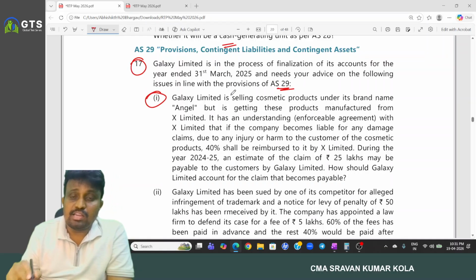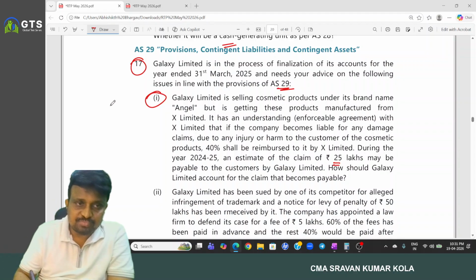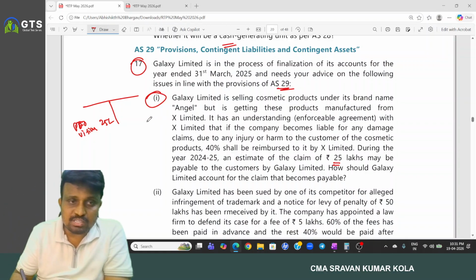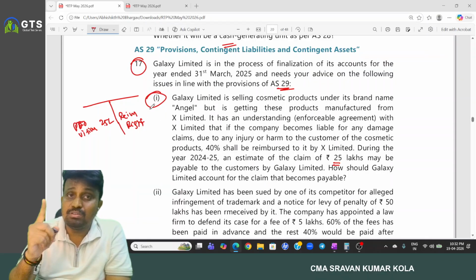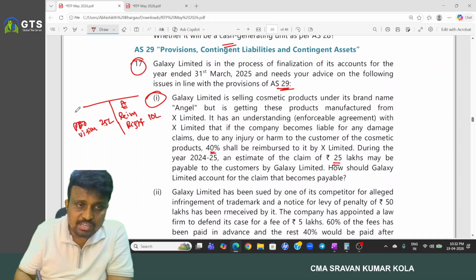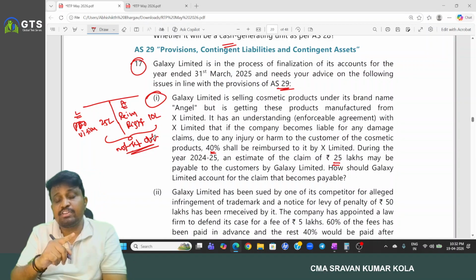And here, if any damage occurred to the customer and the entire amount is first paid by the company, then Galaxy Limited has to create a provision. Out of that, how much amount will be reimbursed? Nothing but the right of reimbursement. Only 40% out of 25 lakhs, into 40%, is reimbursed. Nothing but what? 10 lakh. It is shown on the asset side, and the provision is shown on the liability side. And don't set it off. Not set off against each other. The net figure cannot be considered.